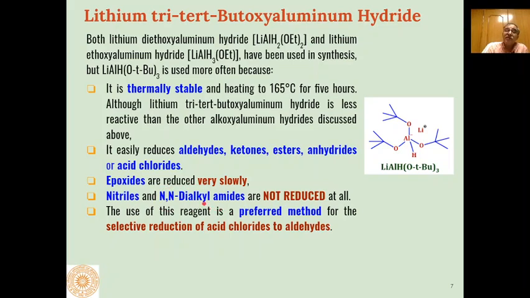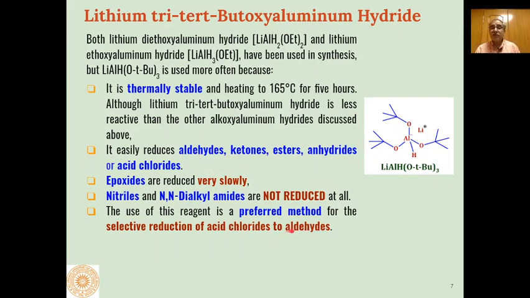So no reaction with these groups will take place. So if in our substrate we are having aldehyde or ketone group in addition to these groups, this reagent is a selective reagent which will reduce only these functional groups but not those functional groups. So we can reduce these functional groups in presence of those functional groups.